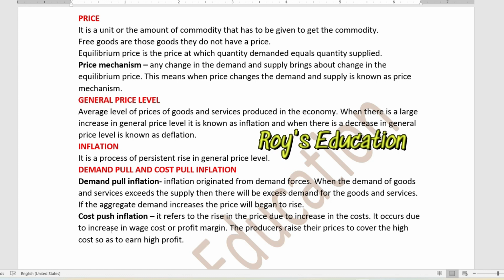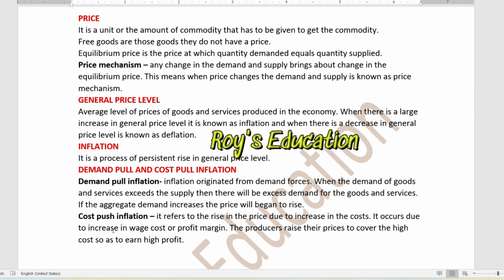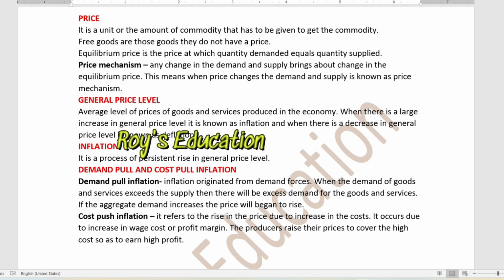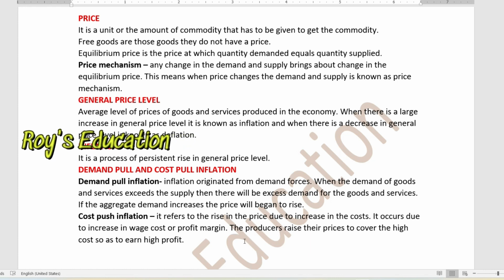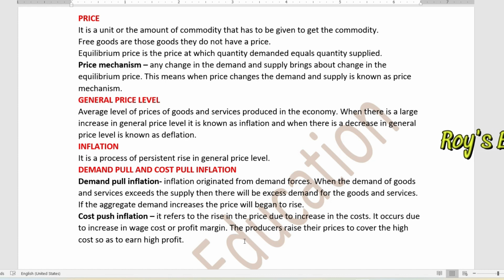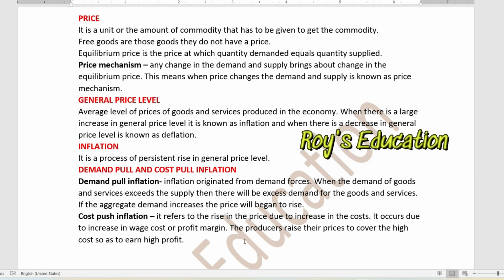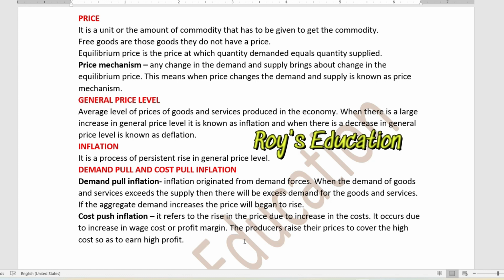This is cost push inflation. What does it mean? It refers to the rise in the prices due to the increase in the cost. That means it occurs due to increase in the wage rate, wage cost or profit margin. So if the wage rate increases, then the cost push inflation will occur. That means the producer raises their prices to cover the high cost so as to earn the high profit. Suppose the wage cost increases, so the producer will also try to raise the prices.